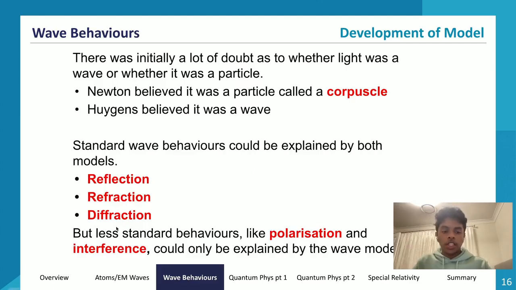Reflection, refraction, diffraction, these are wave properties that were done in module 2 of physics. So you should be able to define these as well. The thing is, standard wave behaviors like these could be explained by both models, but less standard or more complicated behaviors like polarization and interference, which we will go through, could only be explained by the wave model. You might not have gone through polarization yet, same with interference. We'll go through that in a bit.